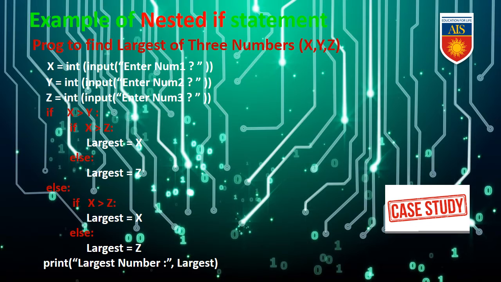Now the condition: if x > y, if x > z, then we will consider that largest will be x, because whenever we need to compare 3 numbers, one number needs to be compared with the other 2. So we have compared x with y as well as z. So if x is more than y and more than z, then automatically x will be the largest one. That's why we have assigned largest = x. Else largest = z. Now the else part: if x > z, then largest will be x, else largest will be z. Then finally the print statement, print largest number, largest.